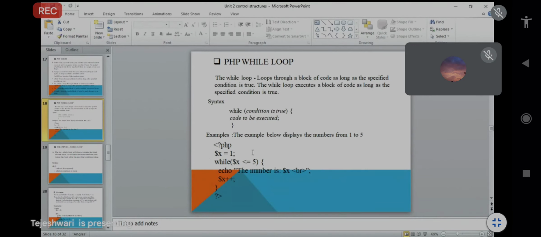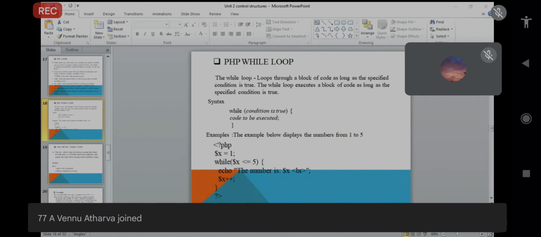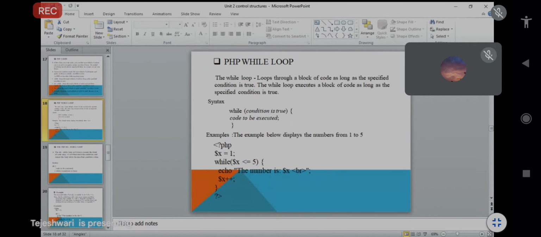Now we have to use while. So while dollar $x less than or equal to 5. Means we have to check this condition. We already know the dollar $x value is already set, that is 1. So what we have to check? 1 less than or equal to 5. Yes, that is true. So the condition is true.